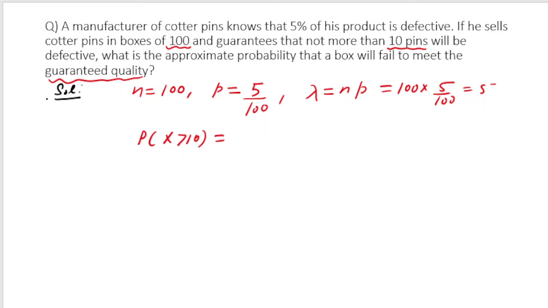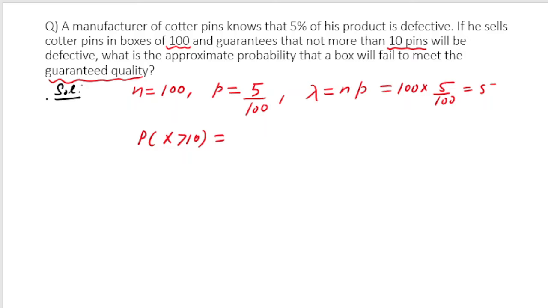The customer can claim the guarantee only when more than 10 pins are defective, meaning if x is greater than 10 is true, right? So we have to calculate the probability for x greater than 10, and x can take all the values up to 100. X may be 11, x may be 12, x may be 13, x may be 14, up to 100, because in the box there are 100 pins.